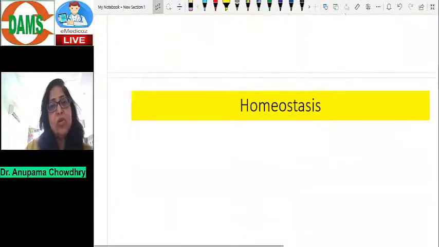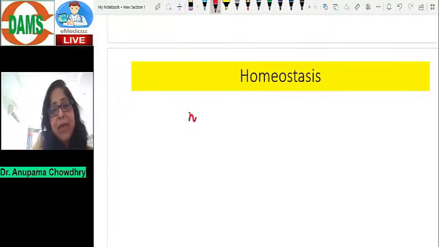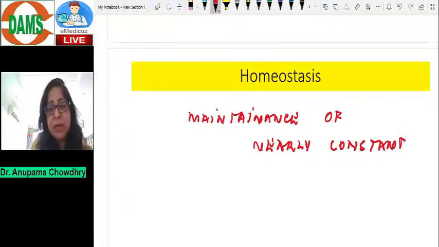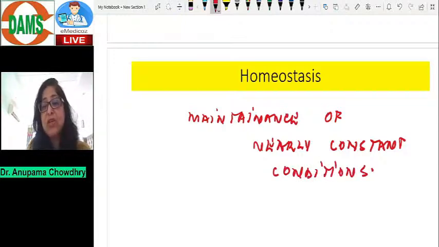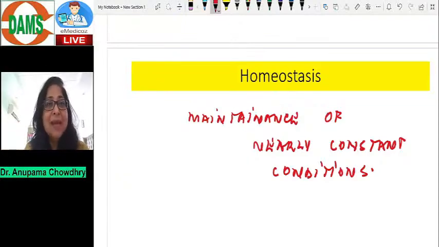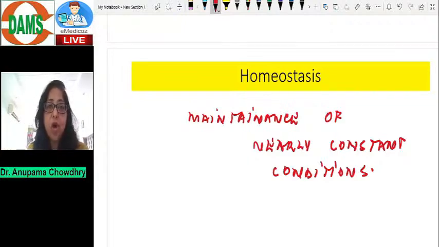Now, there's another term which is called homeostasis. What does this mean? Homeostasis means maintenance of nearly constant conditions of the internal environment. This is extremely important for normal functioning of the body. Maintaining constant conditions of the internal environment means maintaining the fluid, the electrolyte balance, the pH. These have to be maintained at nearly constant conditions for normal functioning of the body.